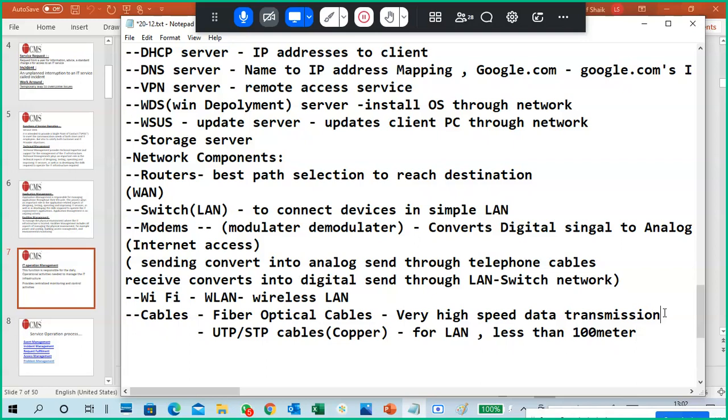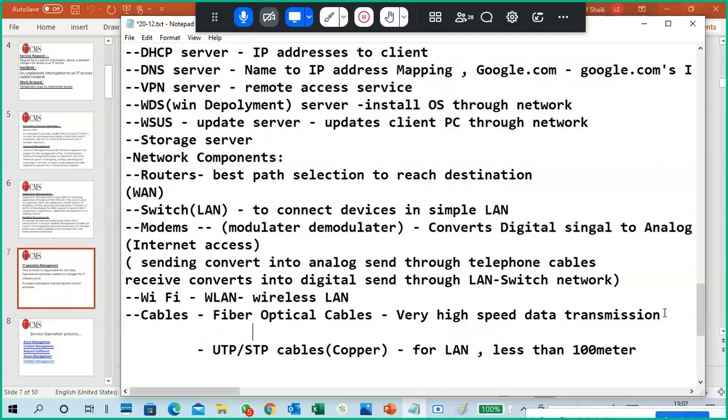So again, fiber optical. One more important point: long distance.